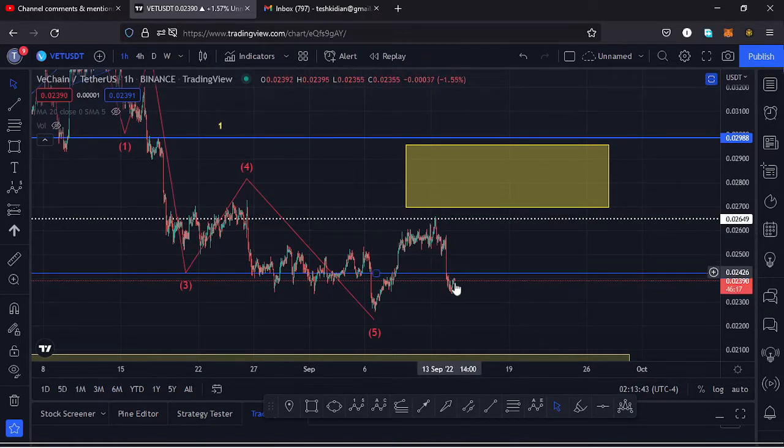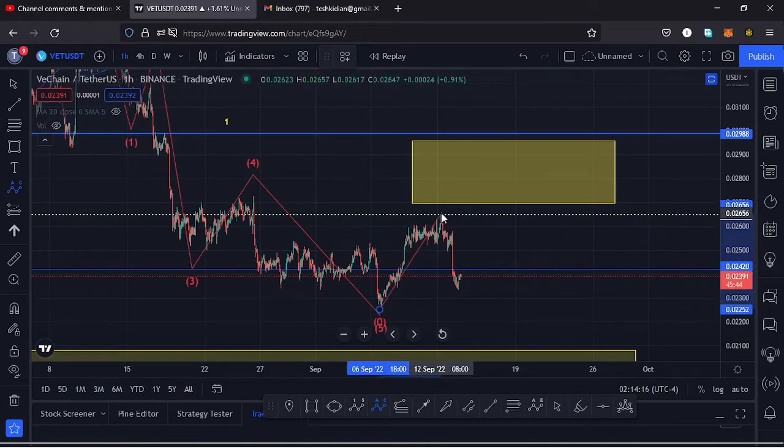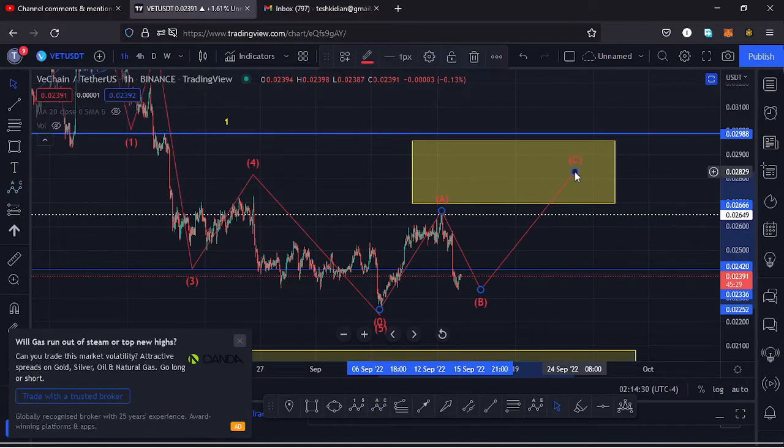And I expect higher prices could be coming our way, and those higher prices should get us into the area between the $0.029 mark and the $0.026 mark. Once we get into that target area, then we can continue pushing lower in the formation of a third wave to the lower side. And because our wave 2 is a corrective wave, I also expect to see the formation of an ABC corrective movement, and whatever we are seeing over here, this might be the formation of a wave A to the upside. Then this retracement that we are seeing over here, that might be the one that might be giving us that low for that wave B. Then continue seeing higher prices in the formation of a wave C to get us into that yellow target area.